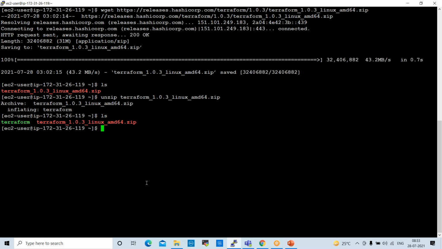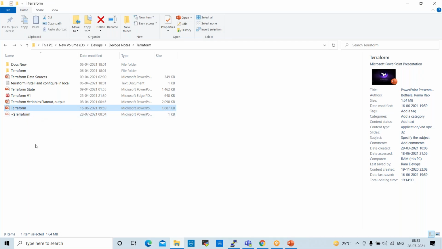We just start the service and set the environment variables. That's it. Now if you type terraform, it should open commands. It should connect. Enter. Now it is showing command not found. Why is it showing like this? We need to set some environment variables. So I prepared some environment variable commands here. I'll show you that.